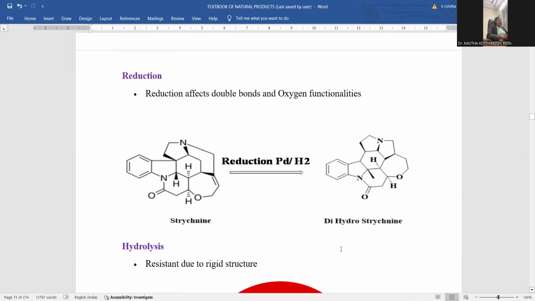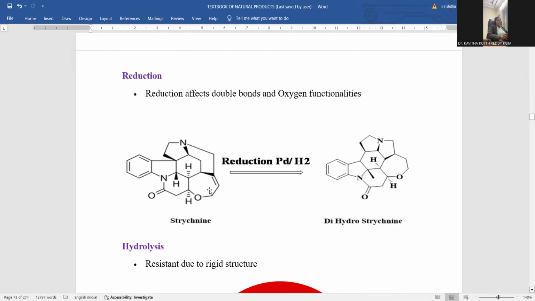Now let me perform the strychnine reduction. Reduction takes place with palladium and hydrogen. Strychnine is a polyannular complex system to be reduced in the presence of palladium and hydrogen. Where the reduction takes place, let me observe. The entire molecule is saturated except this double bond, so that only this double bond is suitable for reduction, leaving this benzene unaffected. Being aromatic, it will not be affected by a simple reduction process.